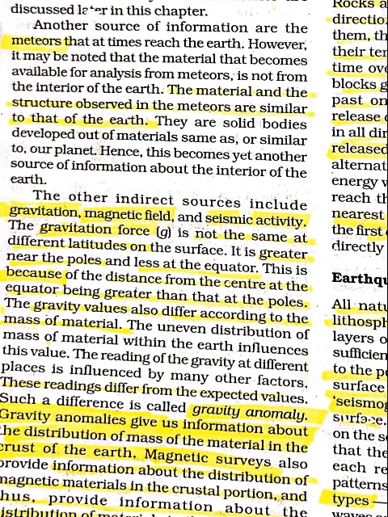Now, gravity also depends on the mass of the material, therefore it varies from place to place. And what is gravity anomaly? Gravity anomaly is the difference between expected value of gravitation to the real value. The difference is known as gravity anomaly.